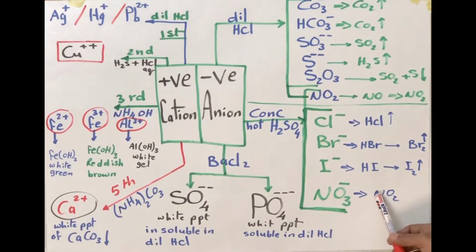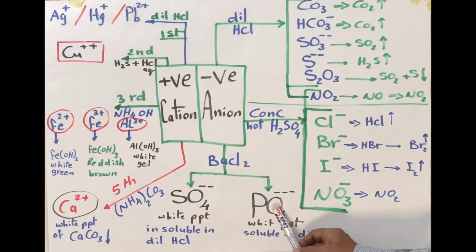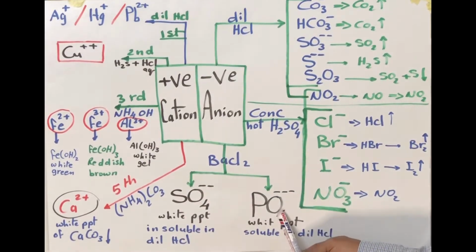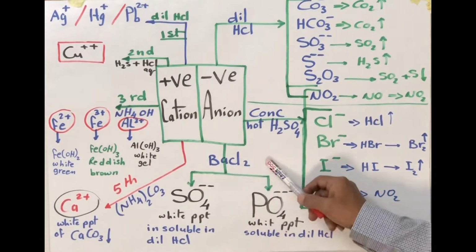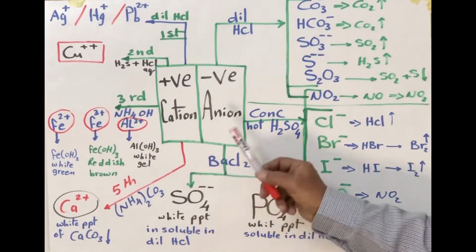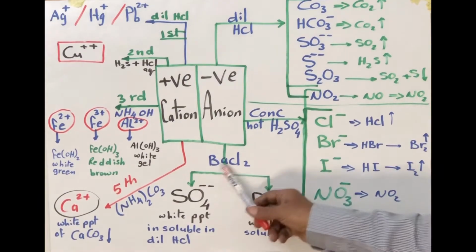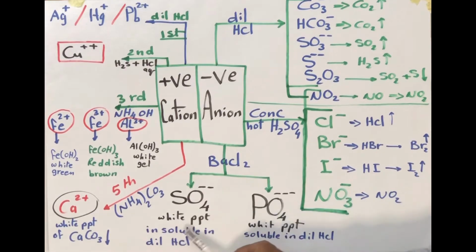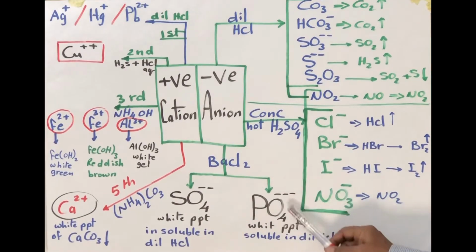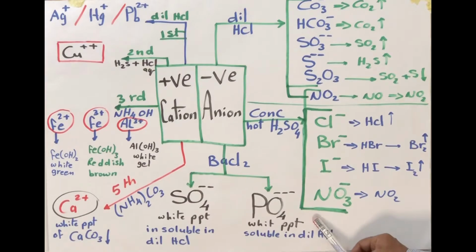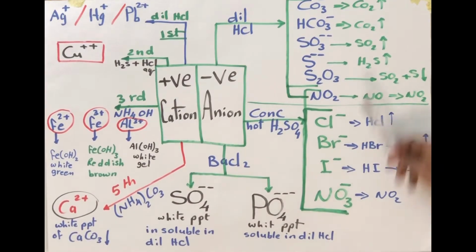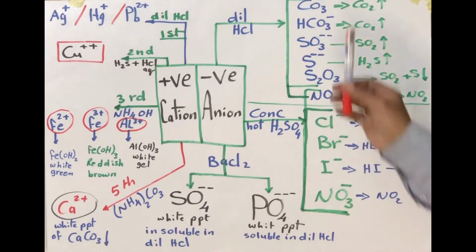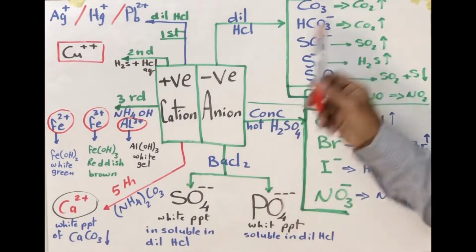The third group contains two acidic radicals, sulfate and phosphate. The main agent to differentiate between them is BaCl2, barium chloride. With sulfate it produces a white precipitate insoluble in dilute HCl. Phosphate produces a white precipitate soluble in dilute HCl. These three groups are used to identify the acidic radicals, the anions, in substances.